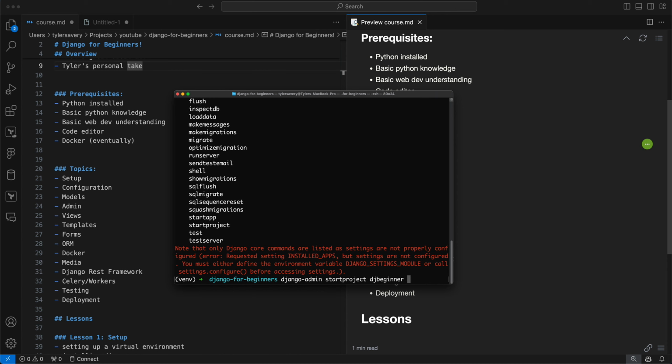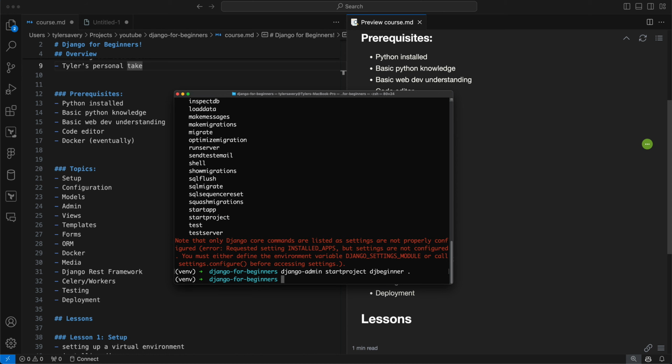Then the last thing I want to do, because I'm already in this folder that I want to be in, and it's the same folder my venv is, I'm going to put a dot. This is an optional property we can put, and this will say what folder to put it in. Normally, if I don't do this, it would just make a new folder called DJ Beginner, but I want to just have it right in this spot. So I'll have a period here, and I'll hit enter.